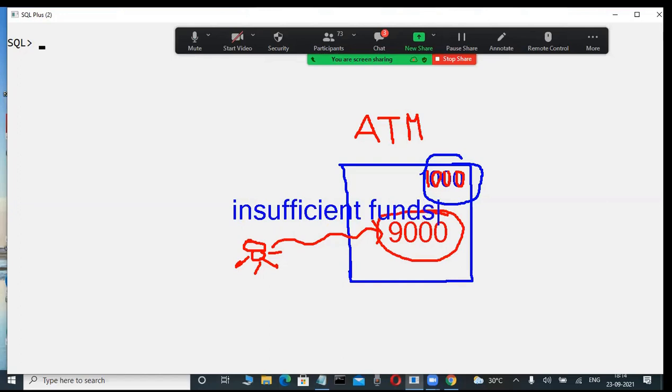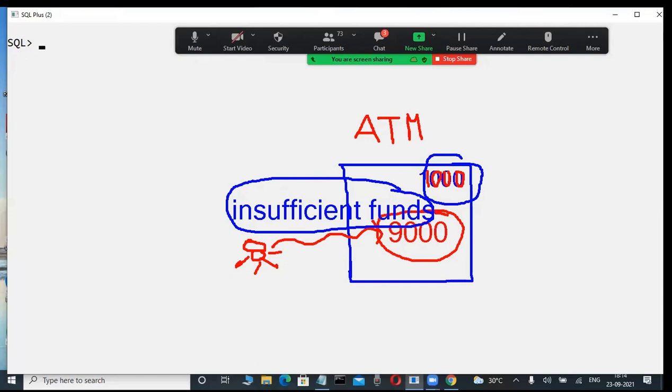It will be displayed or not? Yes, here, insufficient balance, some message. It will be written or not? Yes. But how is this message possible, or why will it be written? This 9,000 rupees you decided to withdraw, but unfortunately the available balance is 1,000. However, we decided to withdraw more than the available balance. But in this case, the ATM center, the machine, only knows these types of transactions.